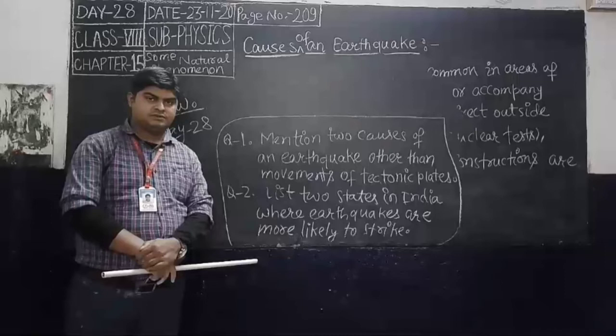Earthquakes which are caused by explosive volcanic eruptions are called volcanic quakes. They are in fact very common in areas of volcanic activity, where they either precede or accompany eruptions.